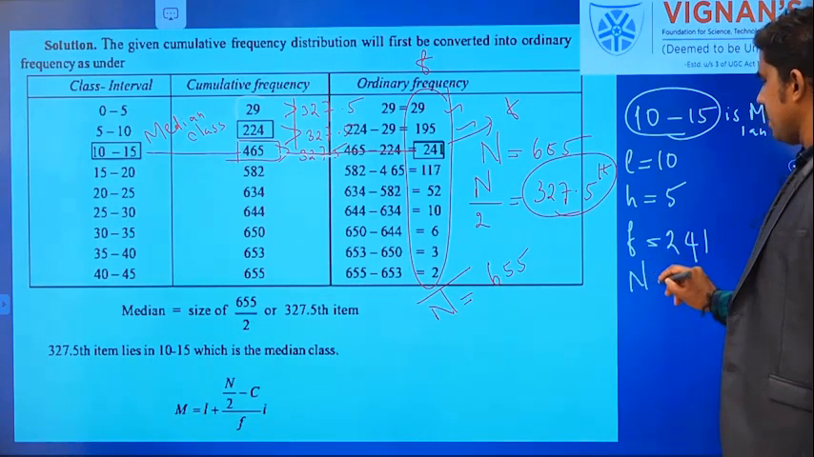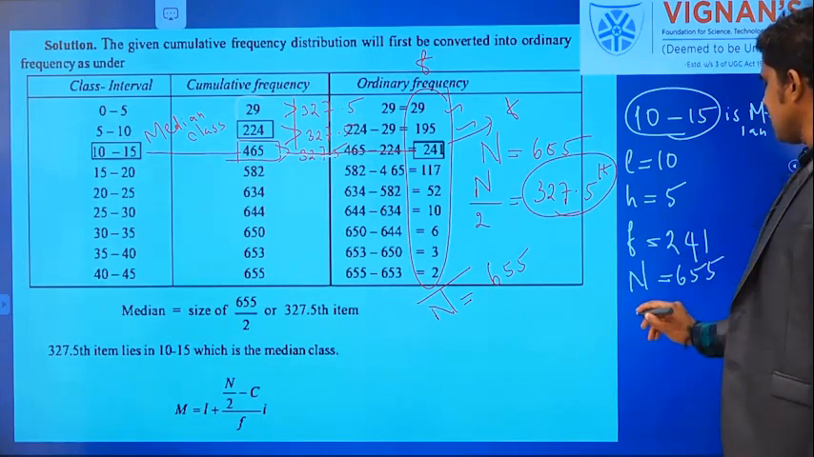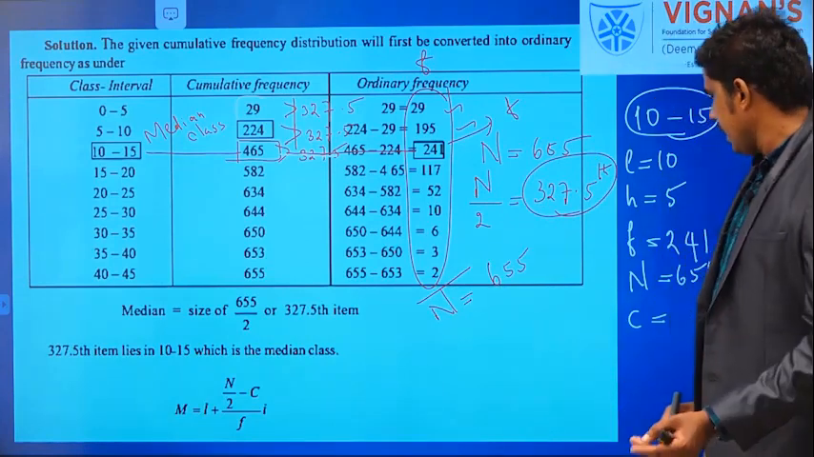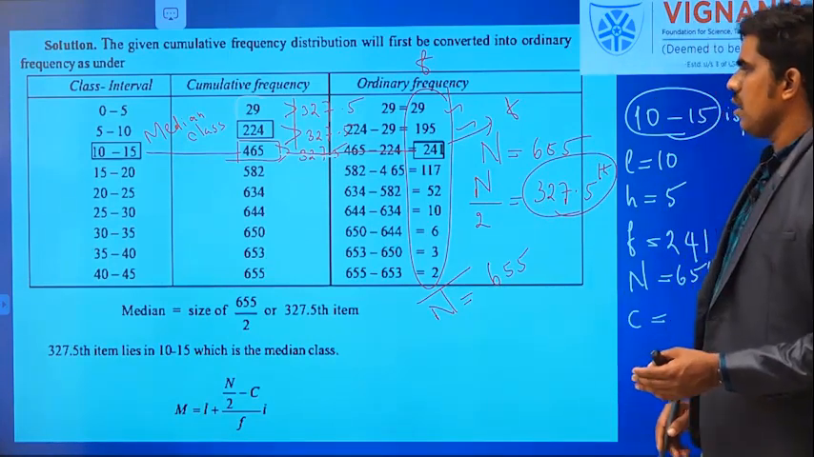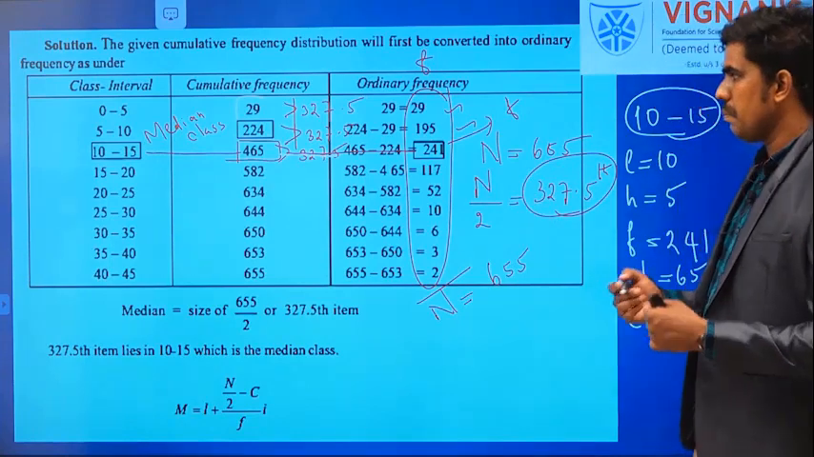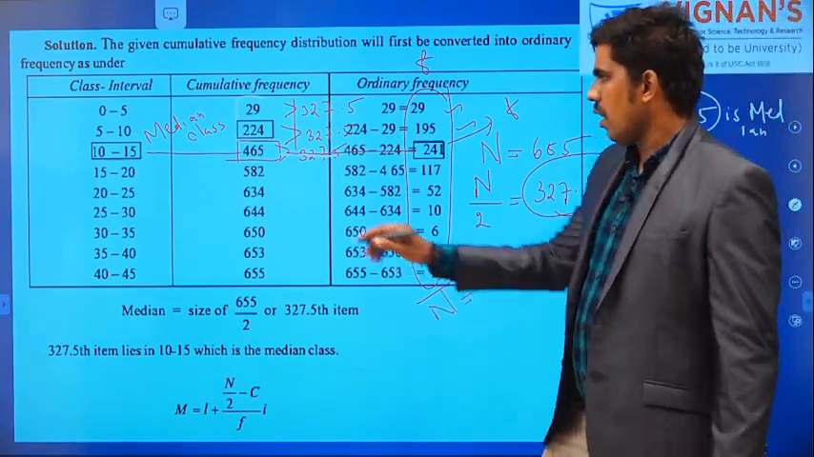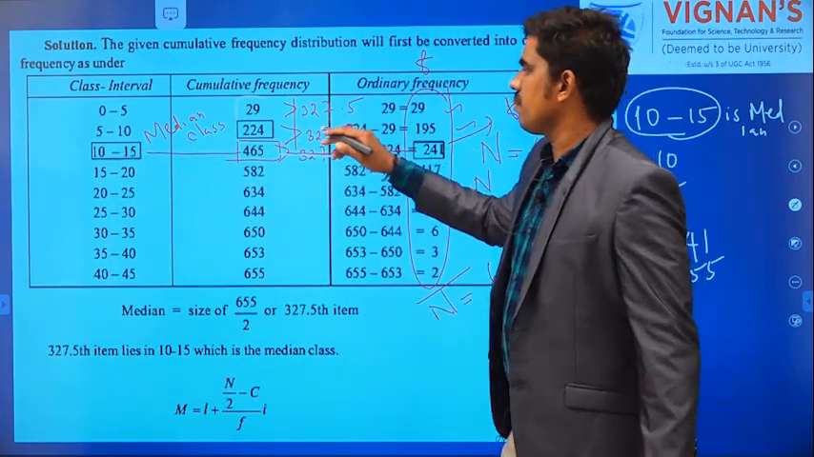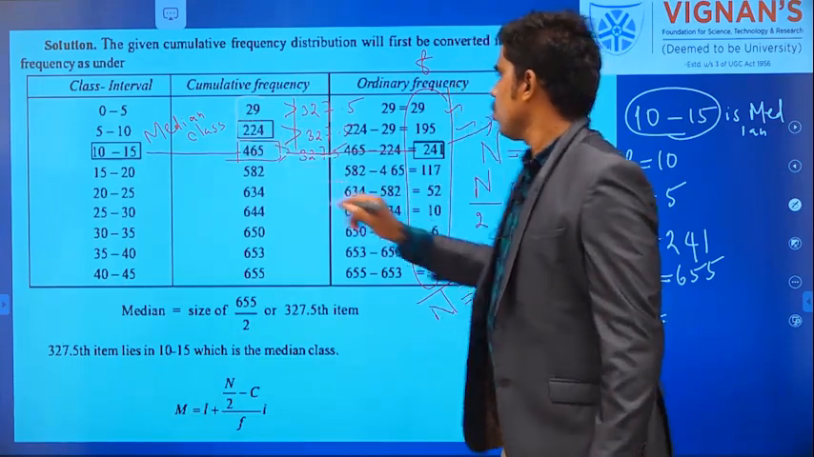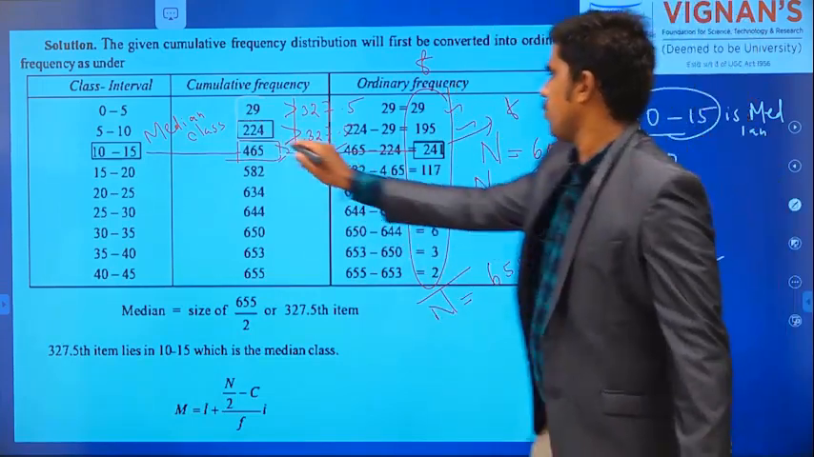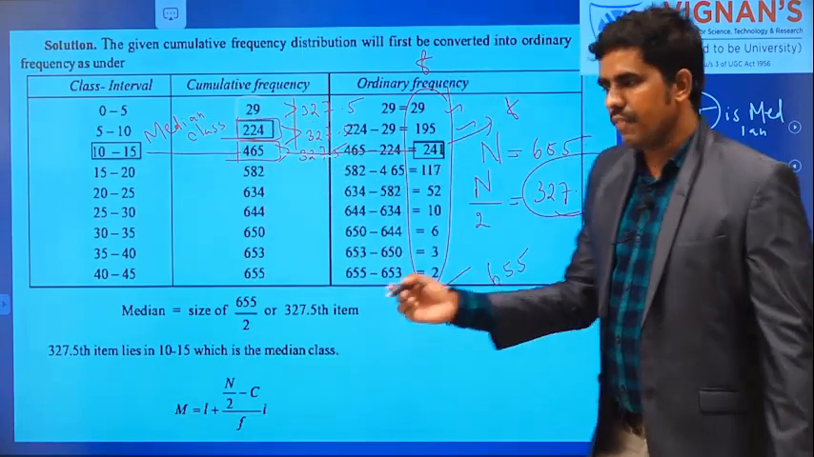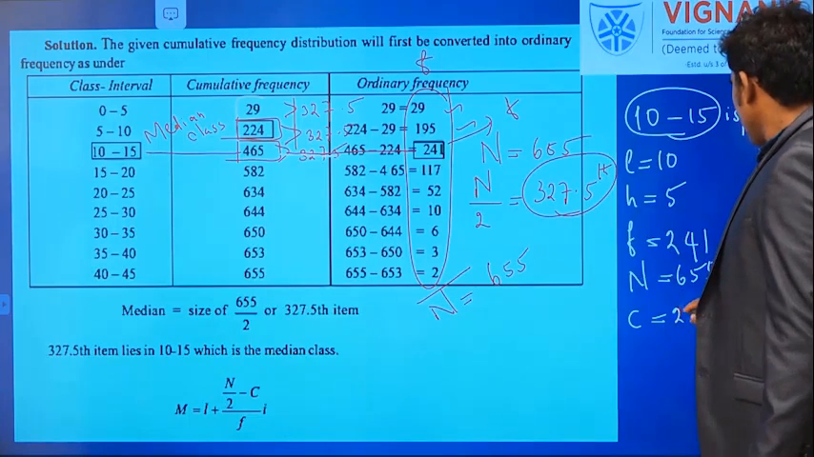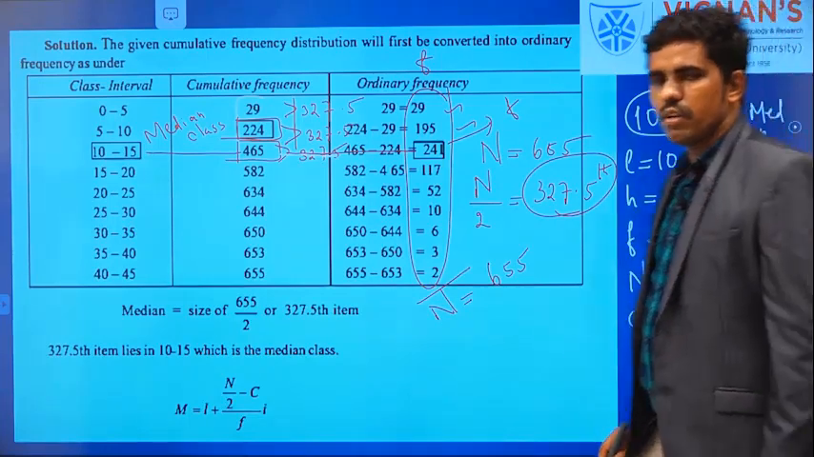Now what do you need? Capital N, which you know is 655. Then C, which is in the formula. C is the cumulative frequency of the preceding class. We are dealing with this median class, so what is the cumulative frequency of the preceding class? This 224 is the cumulative frequency of the previous class. So these values we are going to use to find the median.